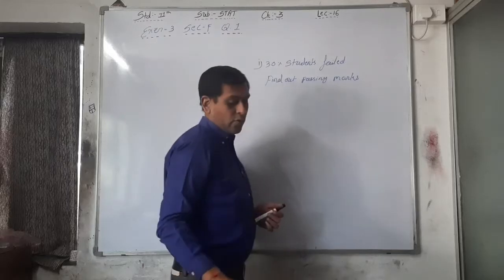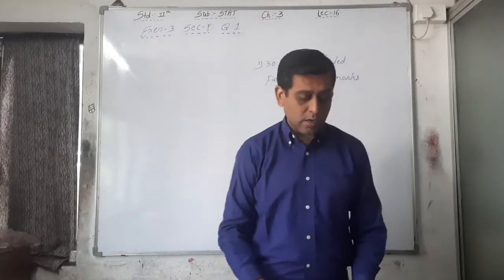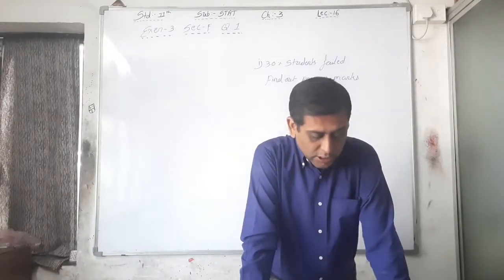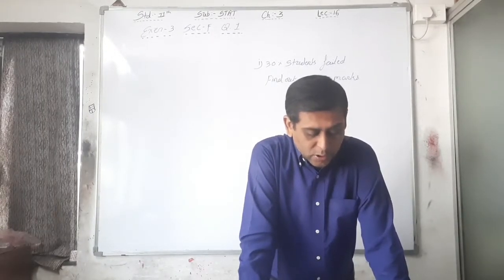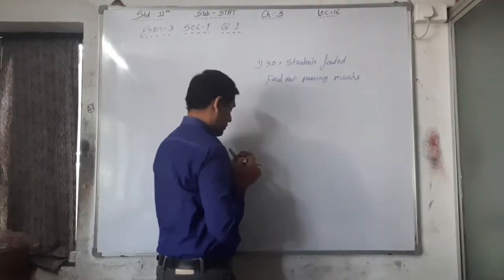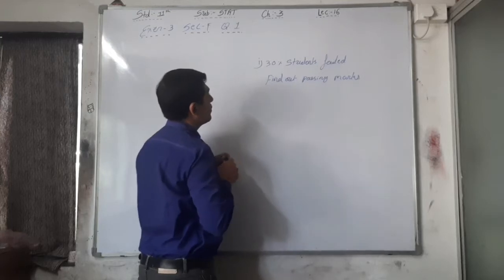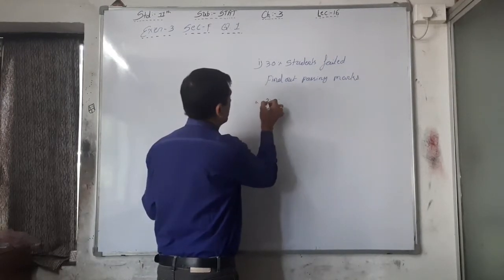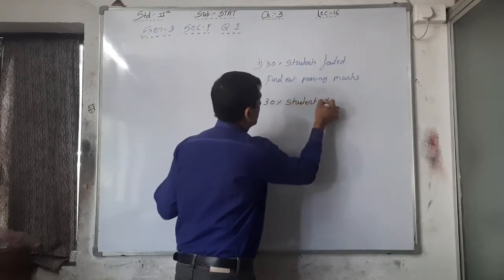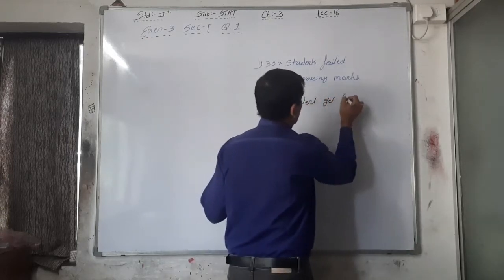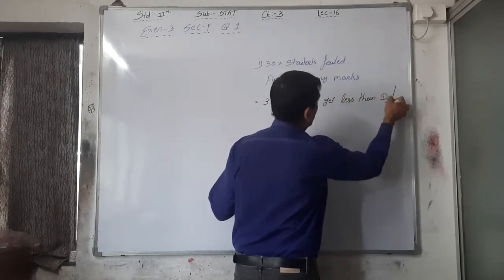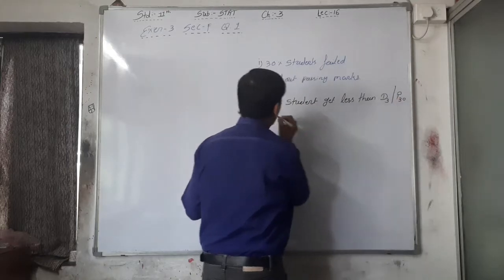At that time, we have to find out the P30 or D3, right? 30% students have failed, that is 30% students are getting less than D3 marks. You have to write here D3 or P30 marks.